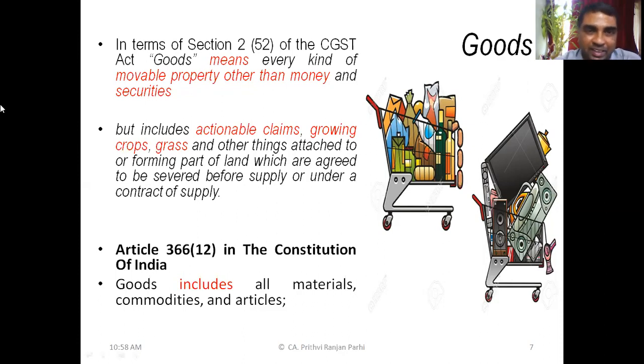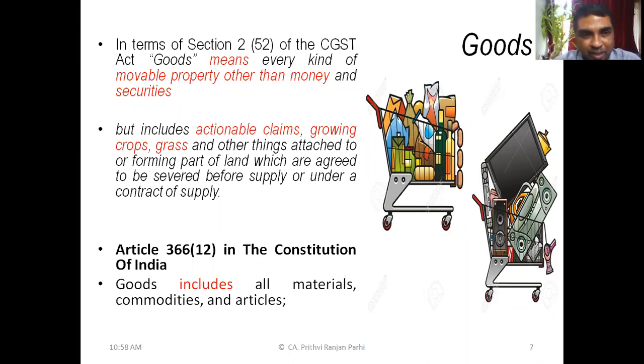The definition has made it clear goods means these things. And it includes actionable claims. Actionable claim, we will be learning that definition subsequently. Right now, you understand it is just like a debt or a claim which is recognized in civil law. Those kinds of debts or claims we'll be calling actionable claims. So actionable claims are also goods.